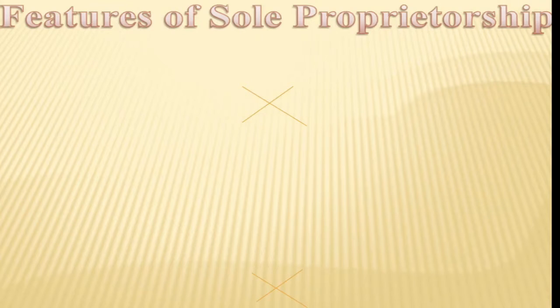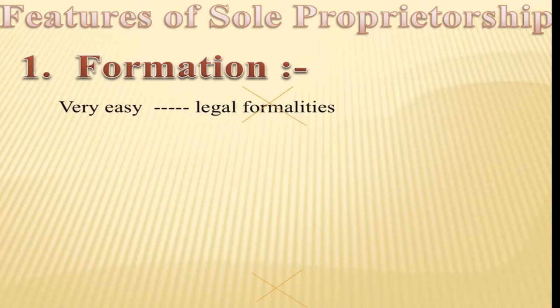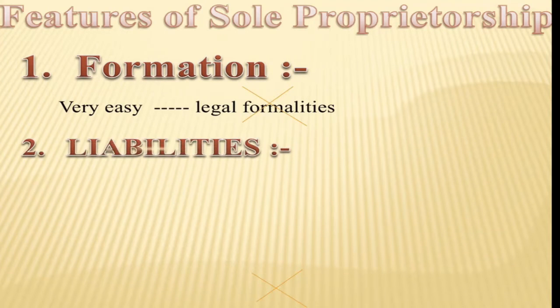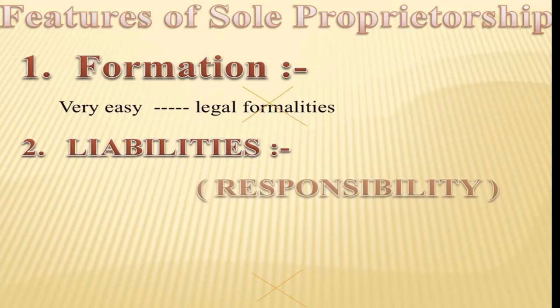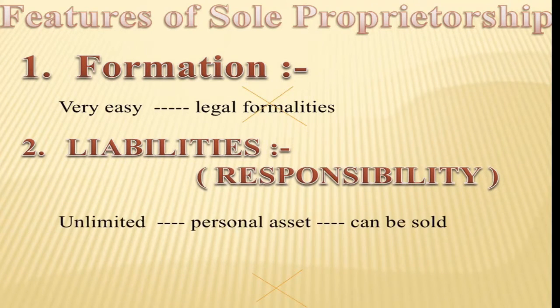The first feature of sole proprietorship is formation. The formation of a sole proprietorship business is very easy as it does not have any legal formalities. Next, we have liabilities. Liabilities means responsibility. Here, the liability of a sole proprietorship is unlimited. This means that his personal assets can be sold in case of any debt or loss in the organization.